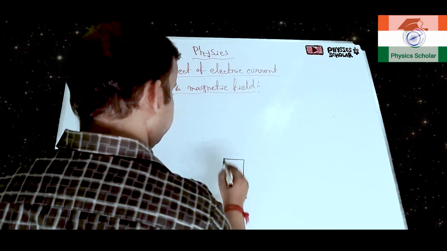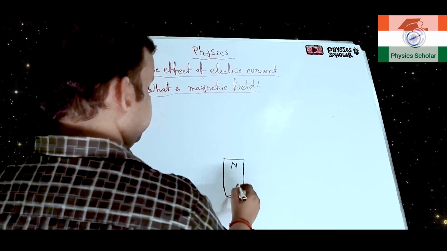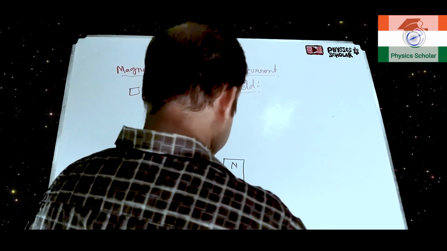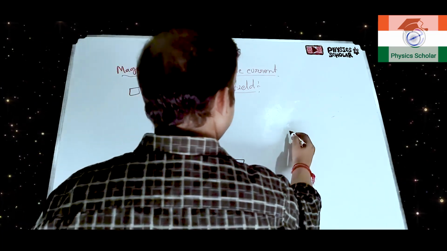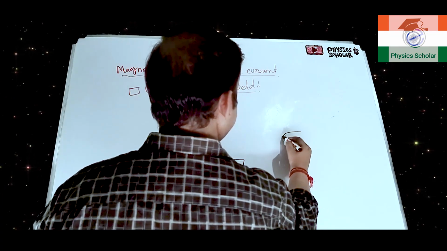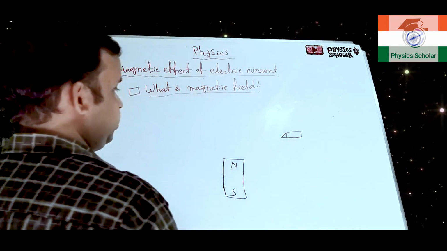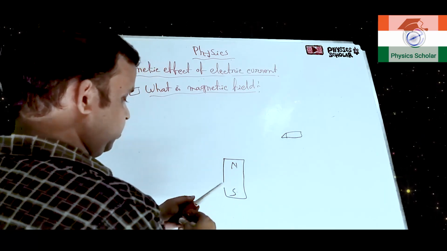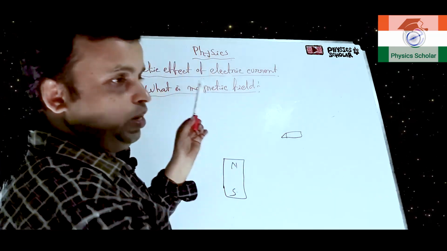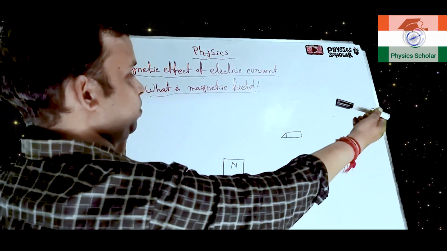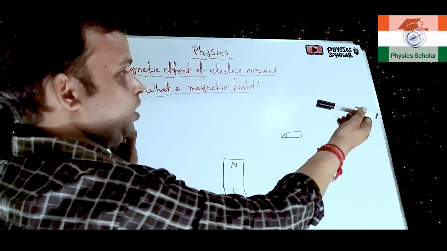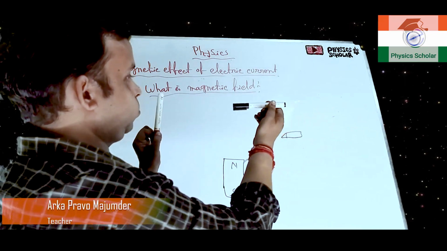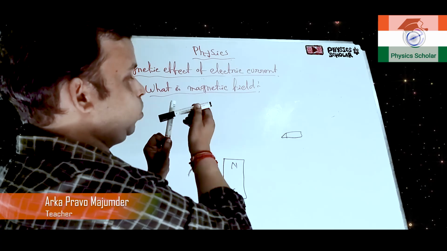Now in case of the magnet, let me first explain. Suppose we have a bar magnet, and we are keeping a magnetic material near it. If it is kept very far, it will not be attracted. But when we bring it close, after a certain distance it will be attracted.